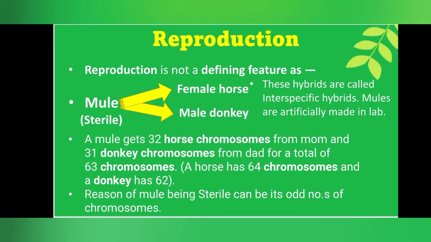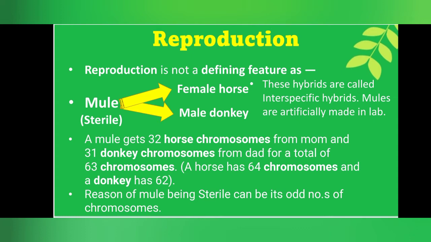Here, the mule is sterile. Sterile means a living organism which cannot form gametes to have offspring. We have discussed that the mule is a hybrid. These types of hybrids are called interspecific hybrids. That means they are artificially made in labs. Now let's discuss the reason behind the sterility of the mule.